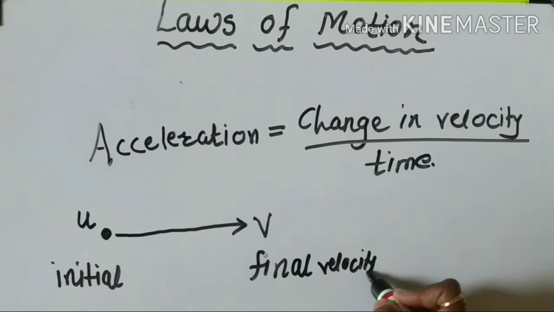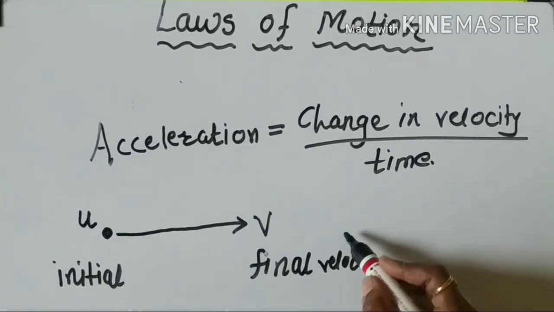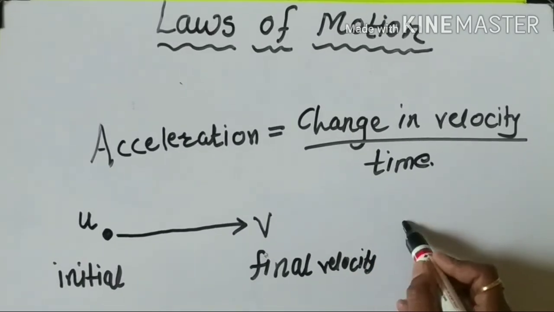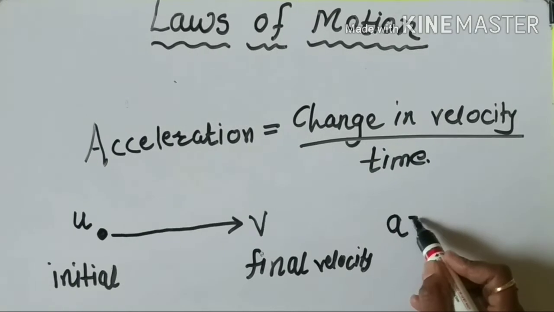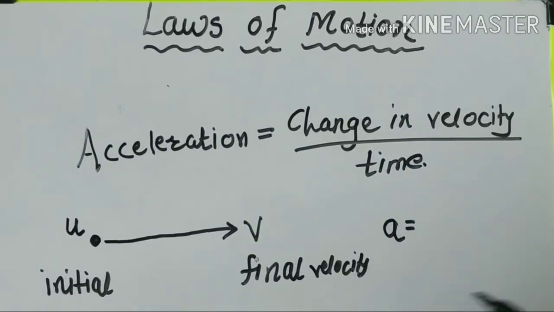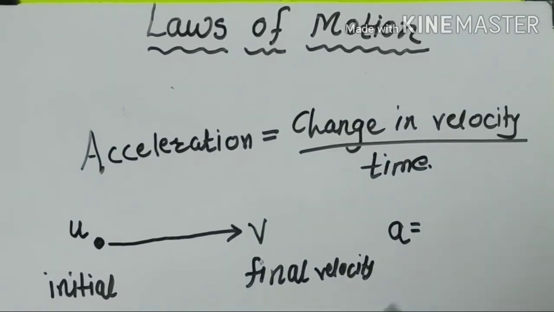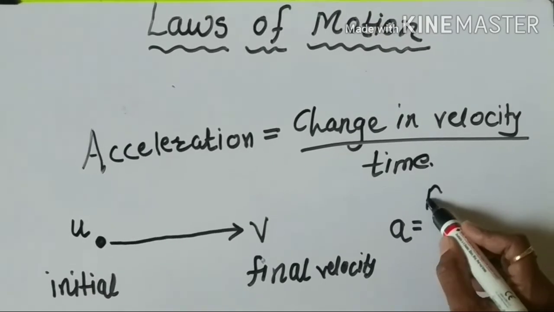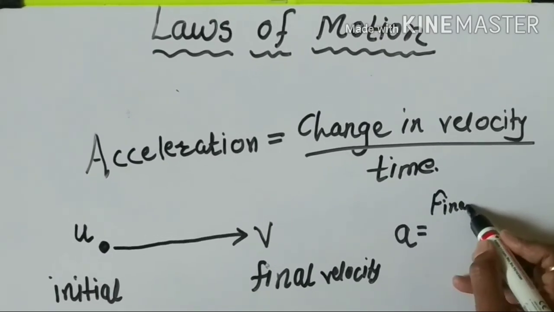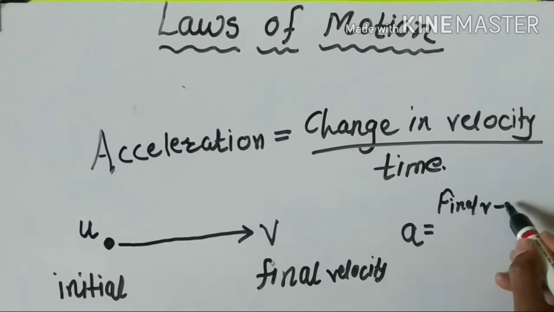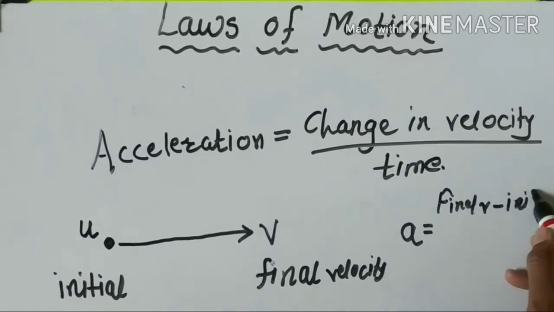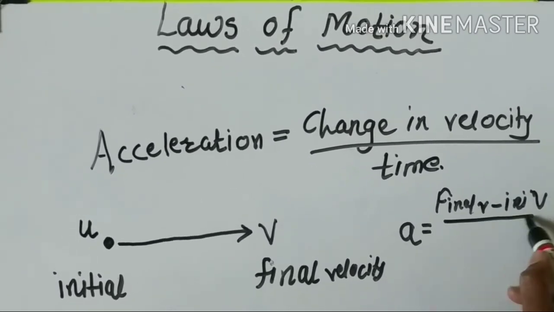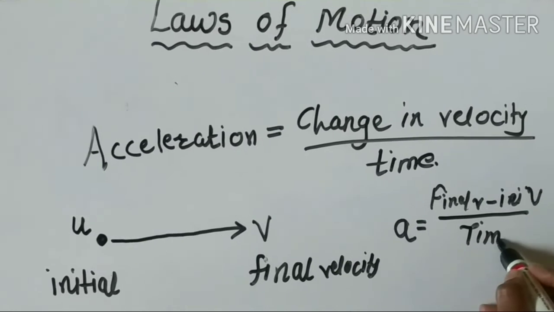Now, all of you know acceleration is denoted by the letter a, small a. Now, how can we calculate the acceleration? Acceleration means final velocity minus initial velocity divided by time.